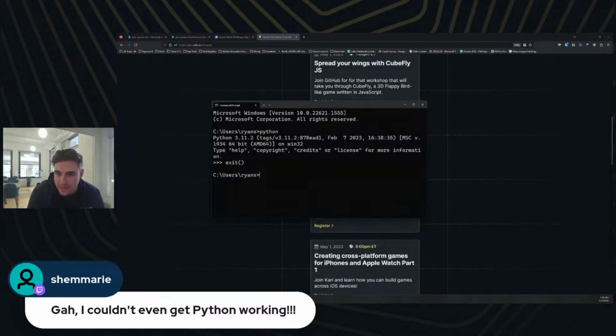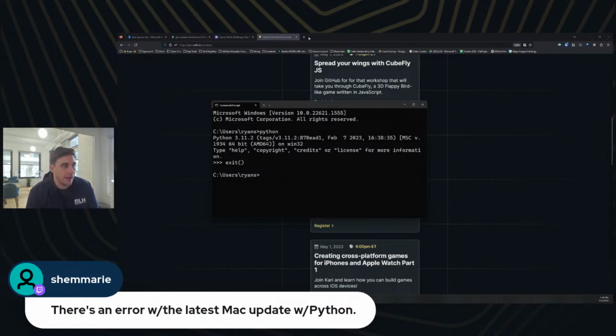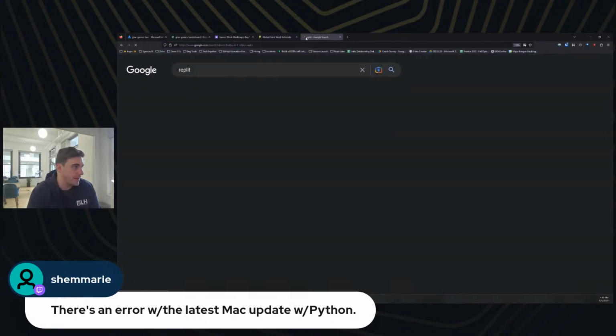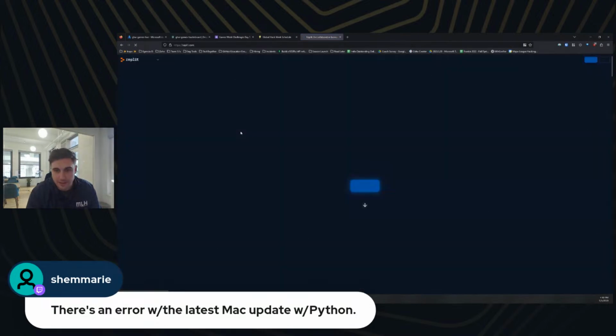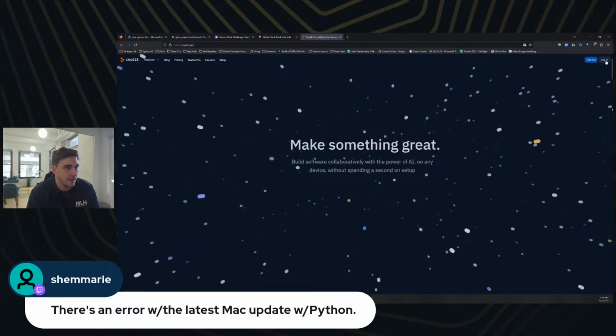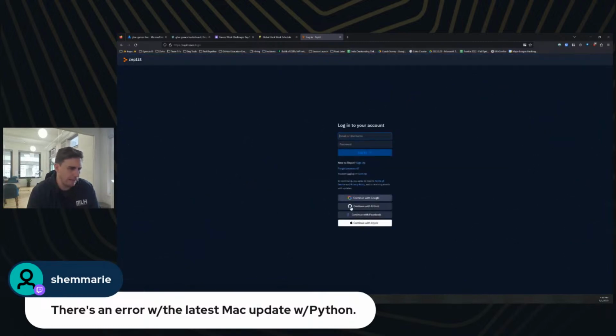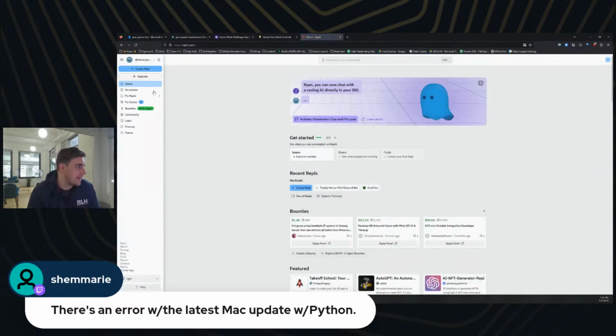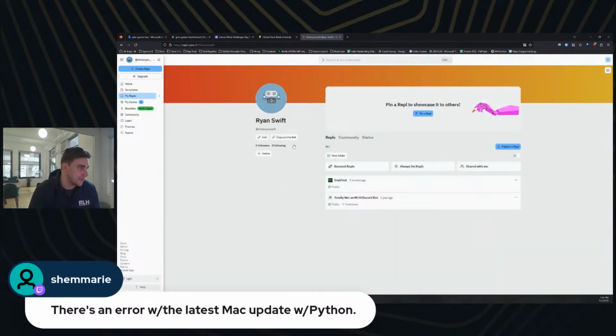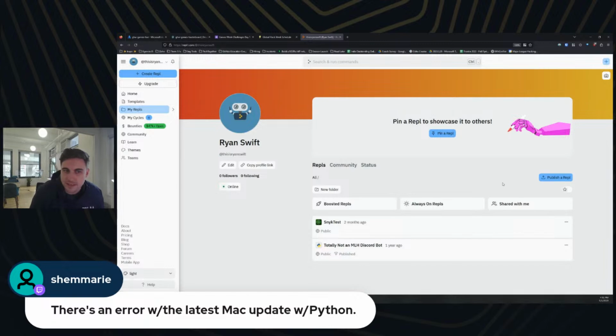There's an error with the latest Mac update with Python. I see. Another tool I always recommend to folks, and I like quite a bit, is Replit. So if we go to Replit here, let's log in, maybe. Oh, I have no idea what account I made my Replit account with. Let's try Google. Do I have any REPLs on this account? I do, yeah. So I would use something like Replit as an alternative. I actually host a Discord bot on Replit. This guy right here, the totally non-anonymous Discord bot, is fully hosted on Replit for free.